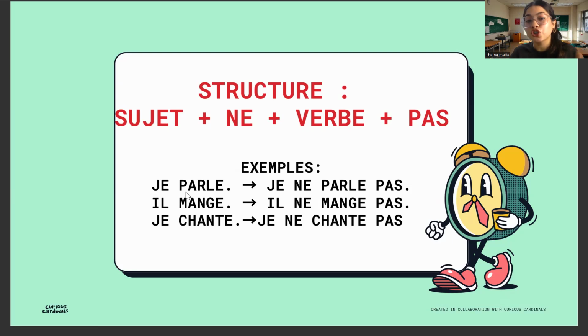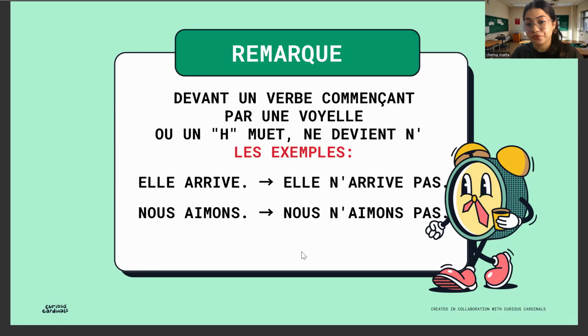For example, je parle, je ne parle pas. Il mange, il ne mange pas. Je chante, il ne chante pas. So when I talk about an apostrophe, the examples are like elle n'arrive pas, nous n'aimons pas.